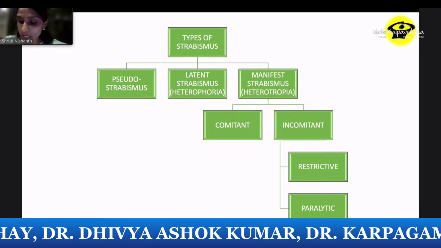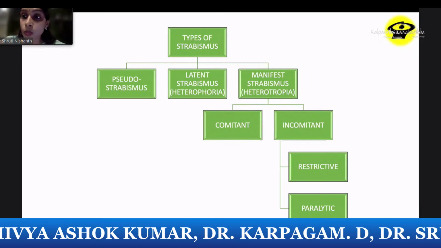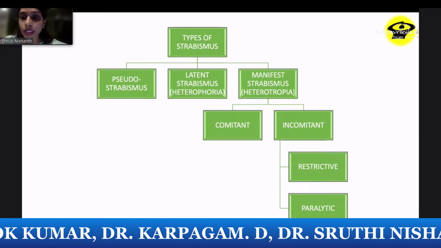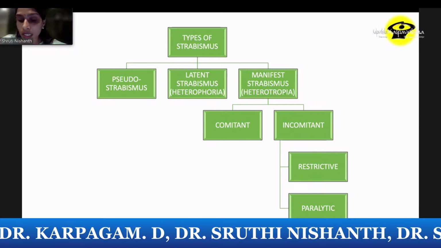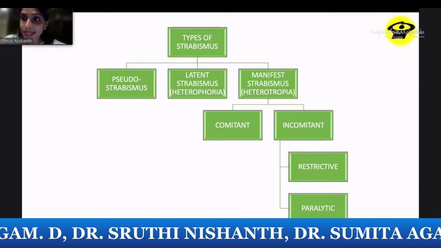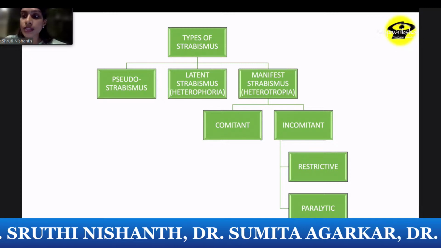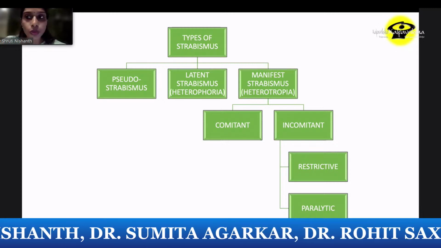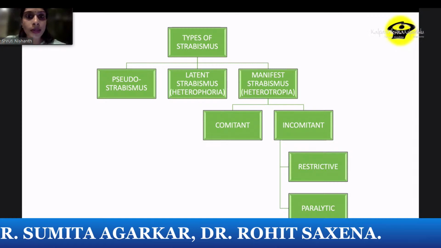Now there are two types. One is restrictive, where there is a problem with the muscle itself, which causes a fibrotic kind of phenomenon which does not allow the muscle to move. The second is paralytic, which involves a nerve and doesn't allow the muscle to move through a paralytic process.